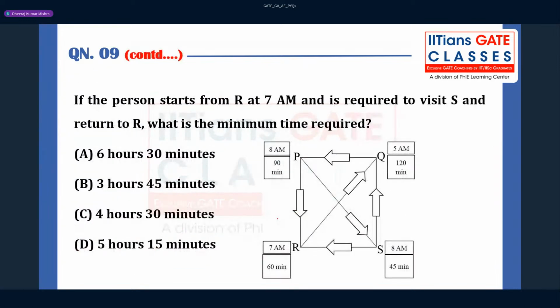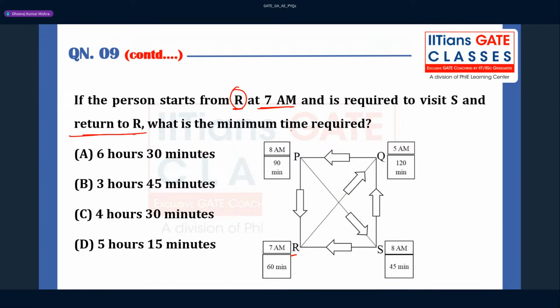Let us start solving the question. What they are asking: suppose a person starts from R at 7 a.m. and is required to visit S and return to R. What is the minimum time required, guys? That is very important to keep in mind.